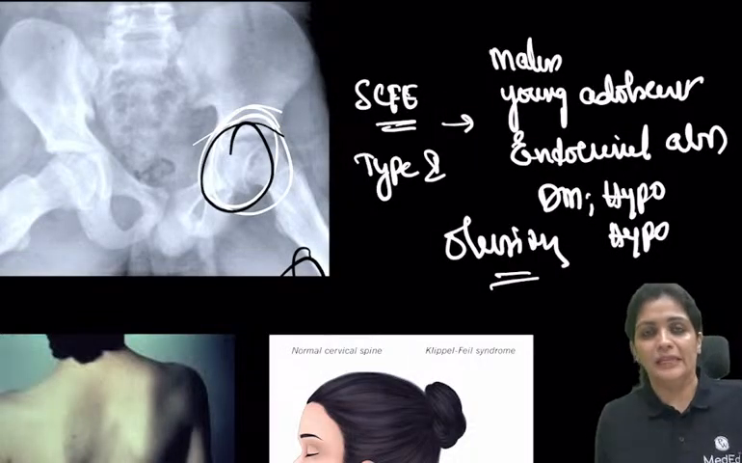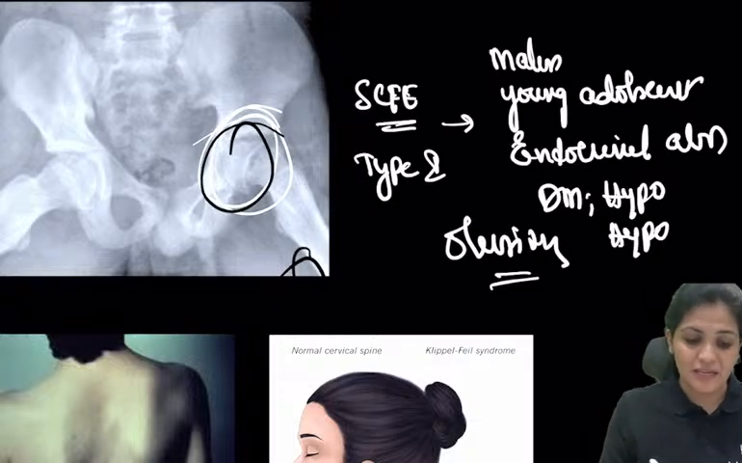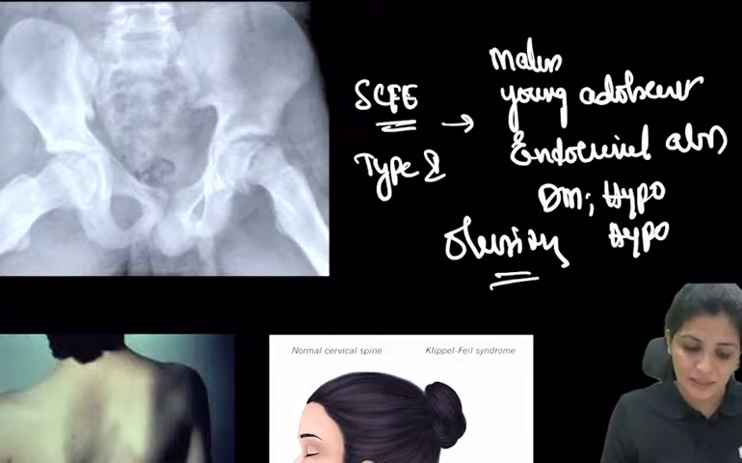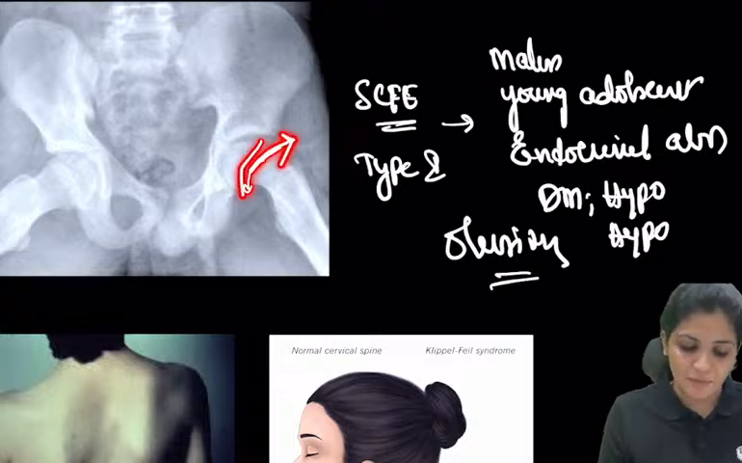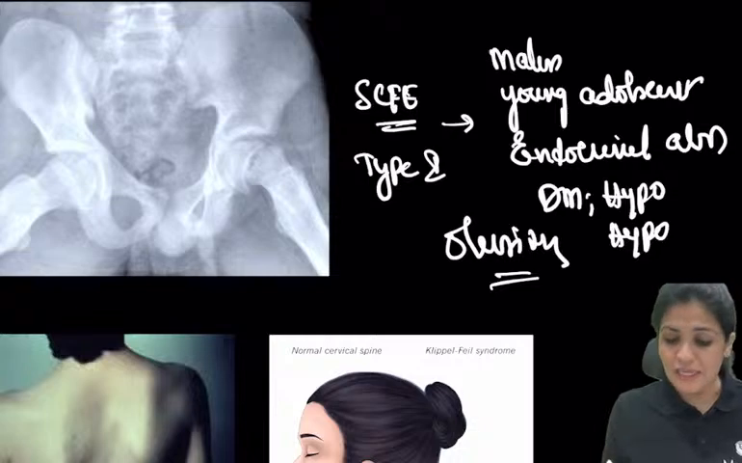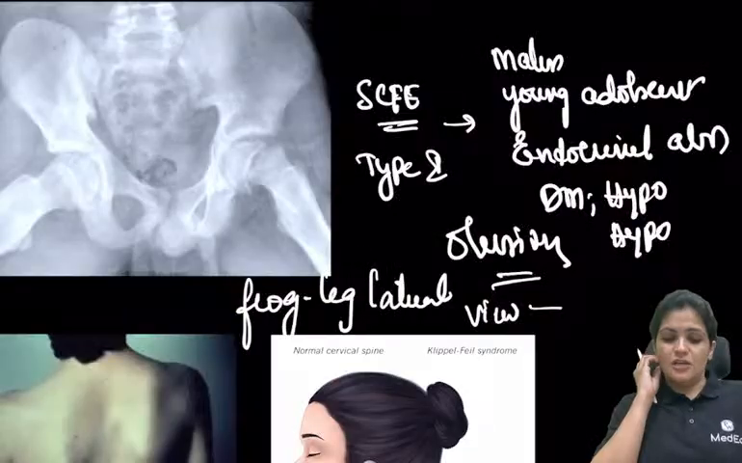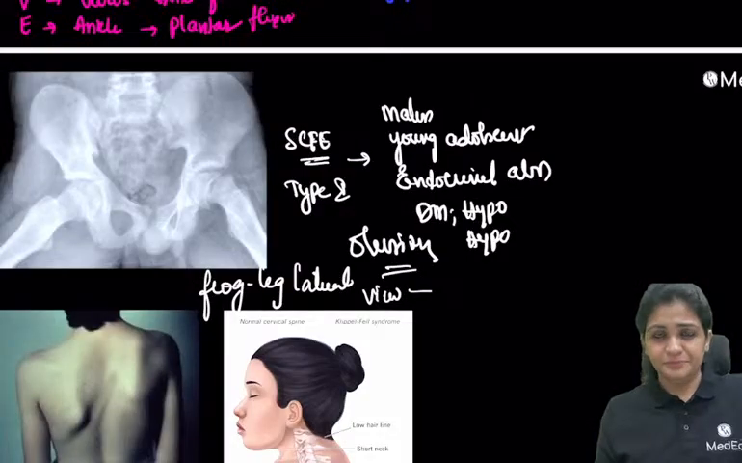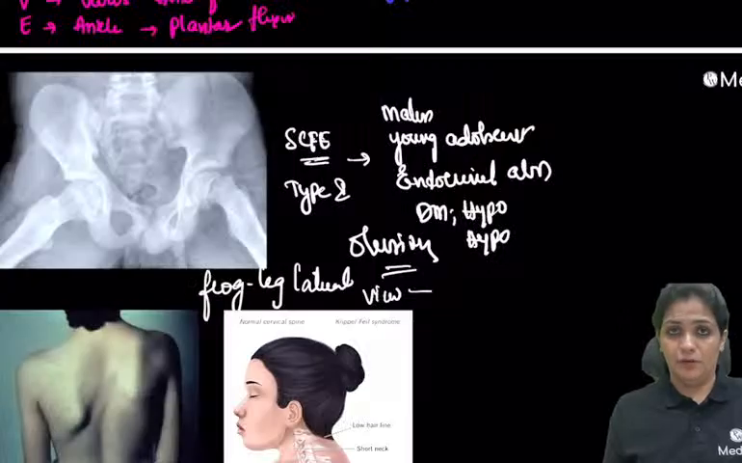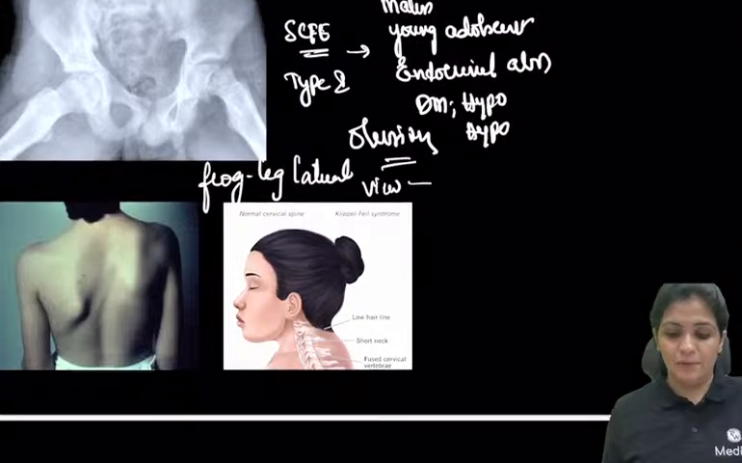So pain in the knee or the pain in the hip. Now you take out the X-ray and you see that there is a slip. The metaphysis is above like this and the epiphysis is down like this. This is really appreciated in one important view called the frog leg lateral. So this is about SCFE. Just remember that it is Salter-Harris type 1, seen in males especially, young people, obese people. Obesity is the main important feature.